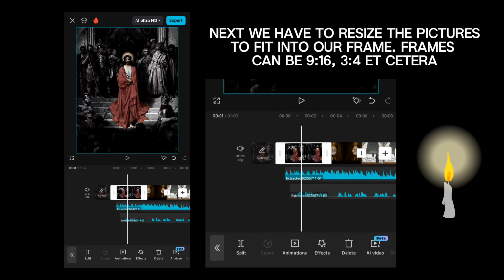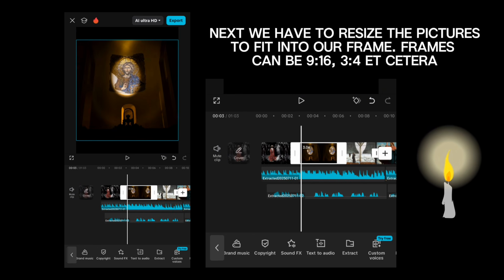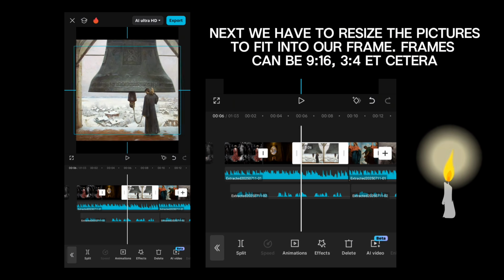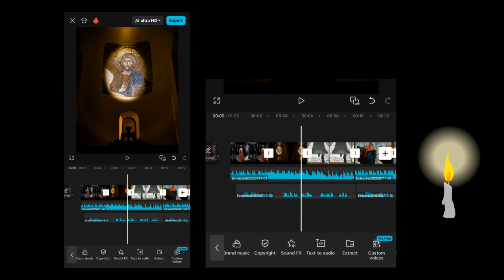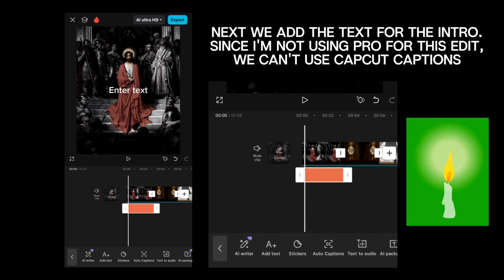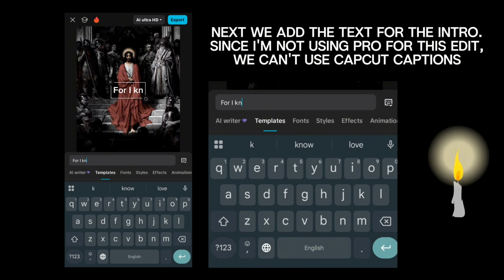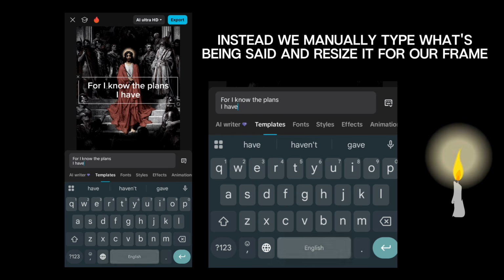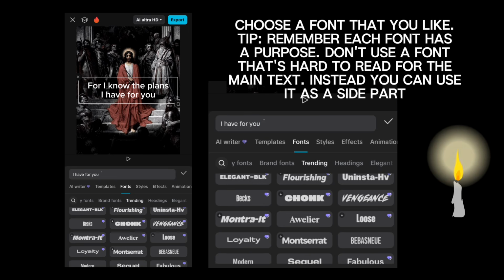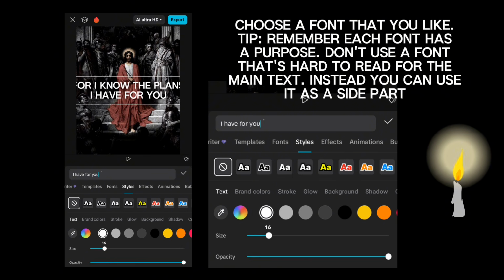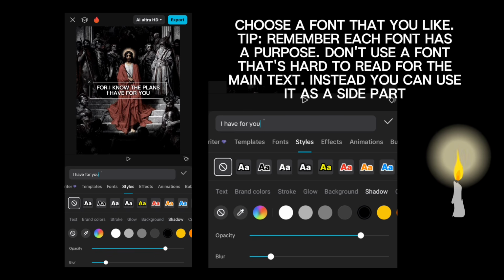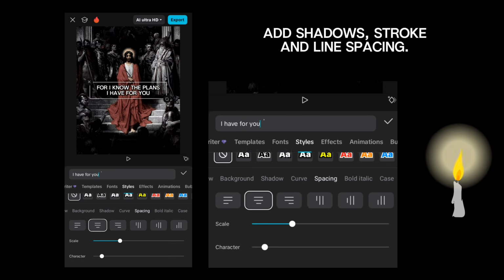Next, we have to resize the pictures to fit into our frame. Frames can be 9:16, 3:4, etc. We are only fitting the intro photos right now. Next, we add the text for the intro. Since I'm not using Pro for this edit, we can't use Capcut captions. Instead, we manually type what's being said and resize it for our frame. Choose a font that you like. Tip: remember, each font has a purpose. Don't use a font that's hard to read for the main text. Instead, you can use it as a side part. Add shadows, stroke, and line spacing.